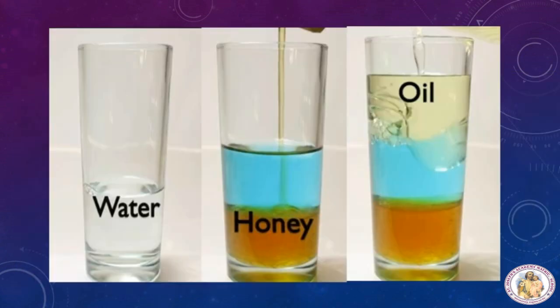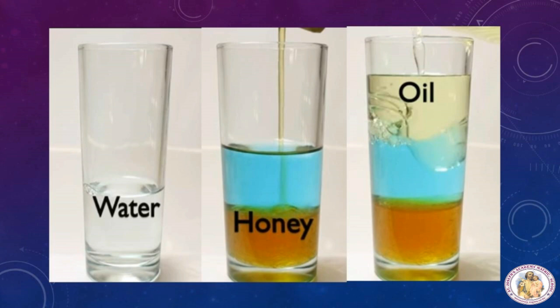Density is the amount of mass in a unit volume of matter. Every substance has a different density. To understand this idea of density, let's do this activity at home. First step, pour 1/4 cup of honey in a transparent glass. Second step, pour 1/4 cup of colored water on top of the honey. Third step, pour 1/4 cup of coconut oil on top of the colored water.